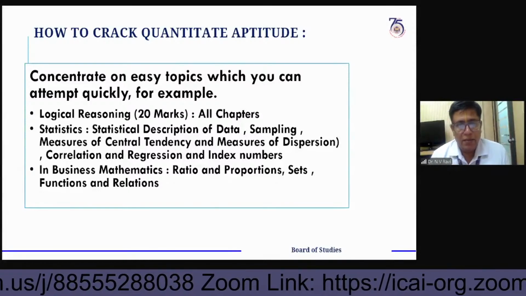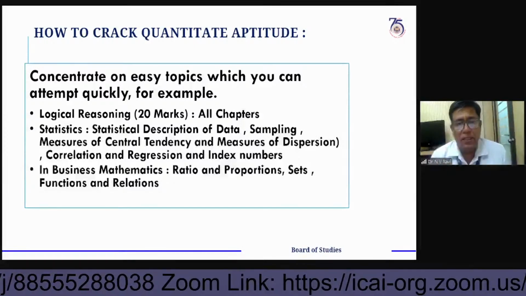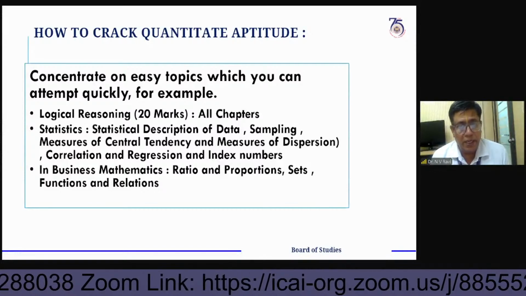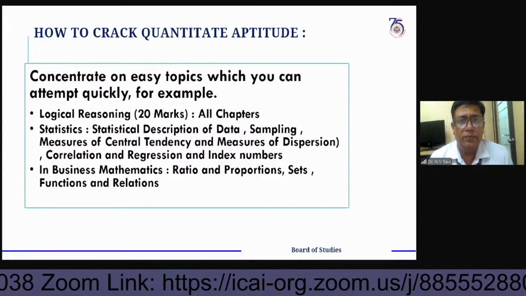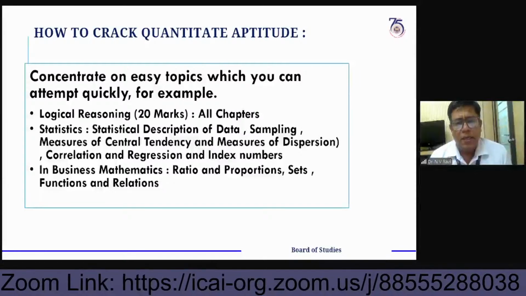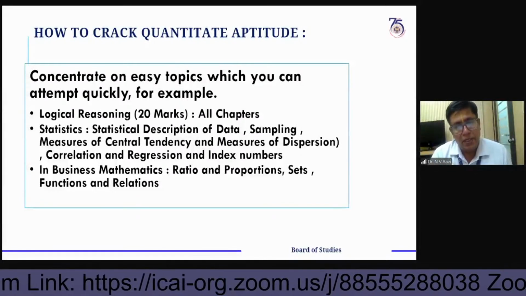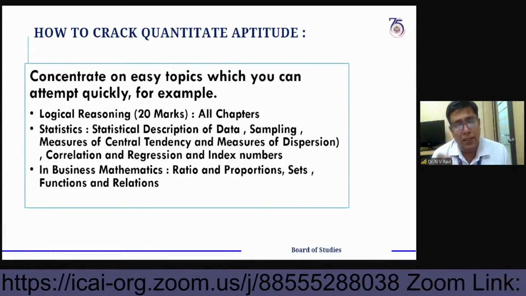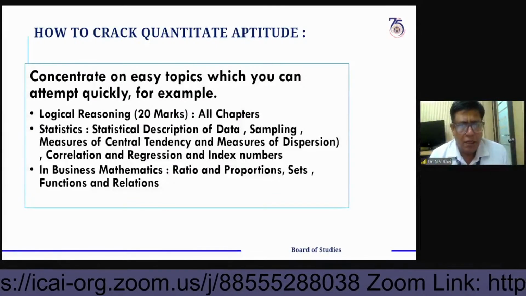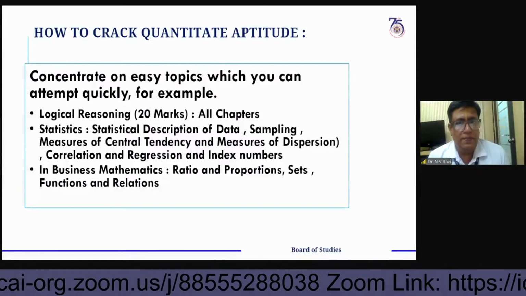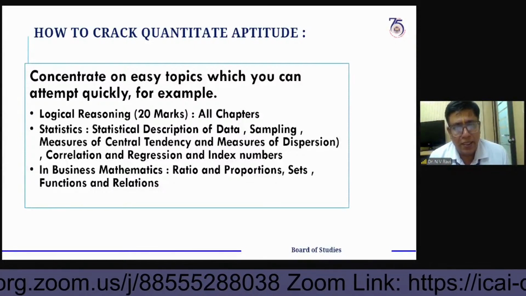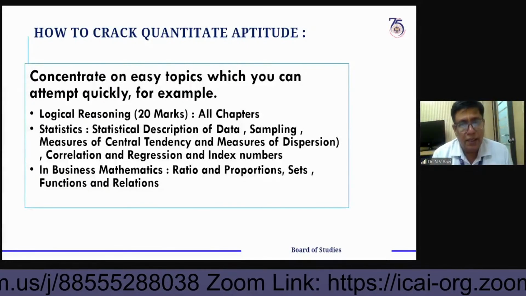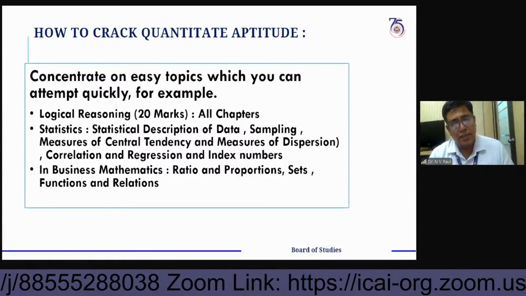I have been seeing the question papers related to the CA examination for the last 16 years. I ask every student how many difficult questions there are. At most, the toughest questions are 5 or 6, maximum, that too in mathematics and certain statistics questions.